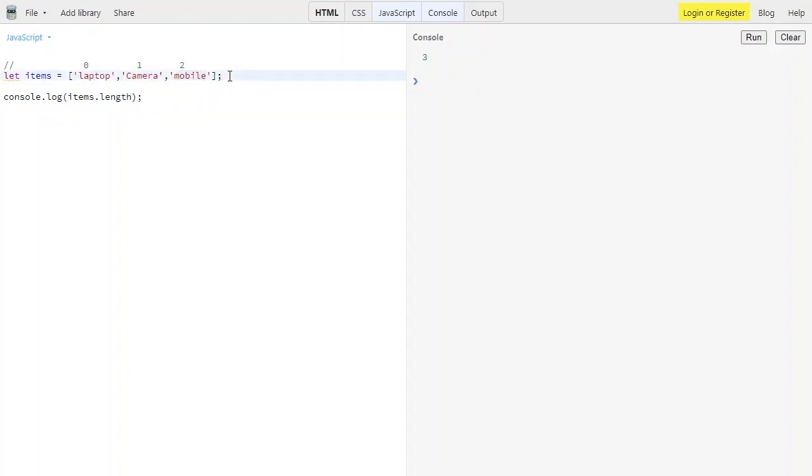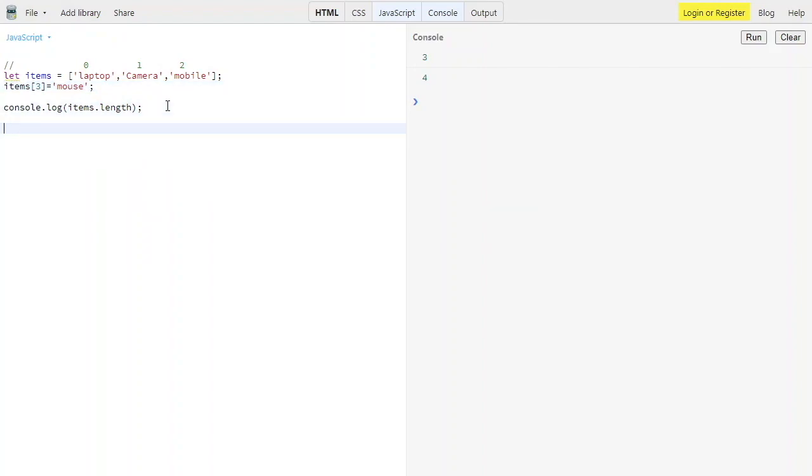If you change the data, like putting mouse at the fourth index or third index, then you can see the length will change to 4. Why? Because now in the array we have 4 data items over here.